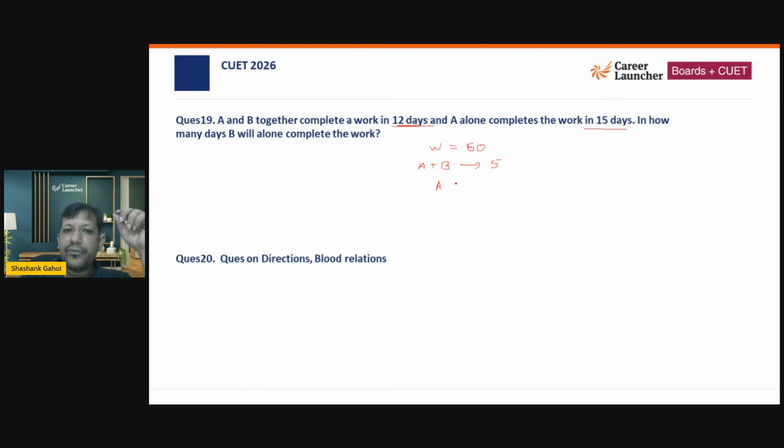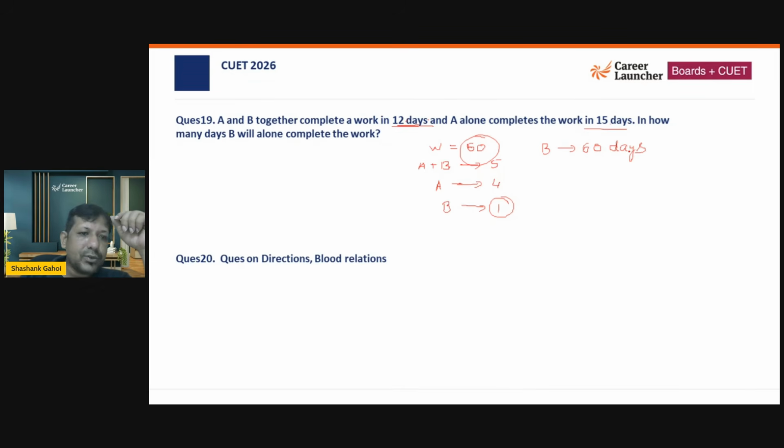A alone finishes 4 units every day because in 15 days he completes 60 units of the job. So B alone should finish 1 unit every day, and the total work is 60. So what is the total time for B? That is going to be 60 upon 1. So the total time taken by B is going to be 60 days.